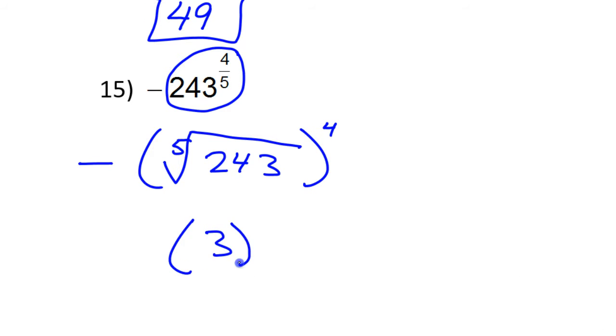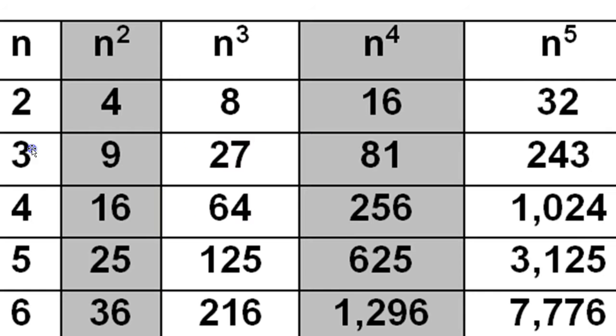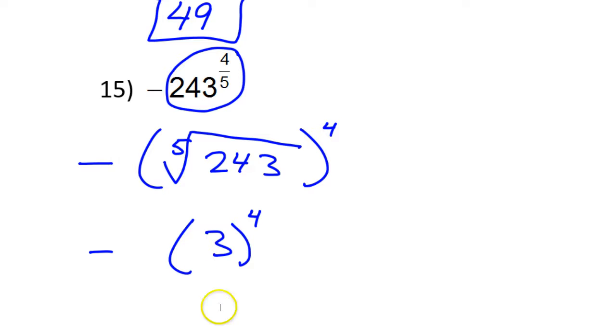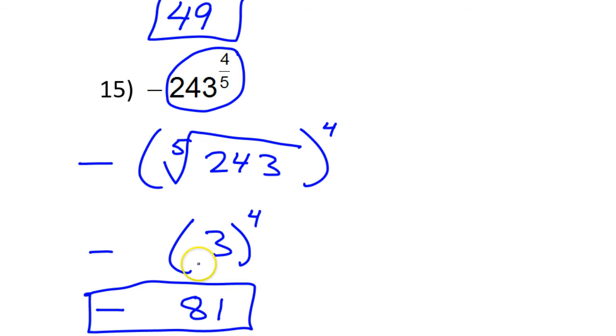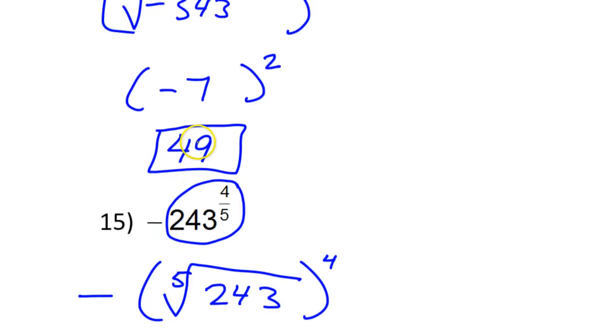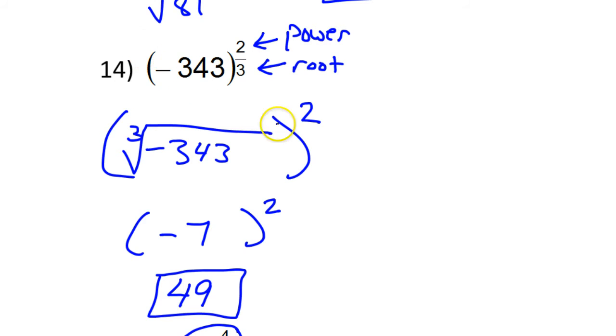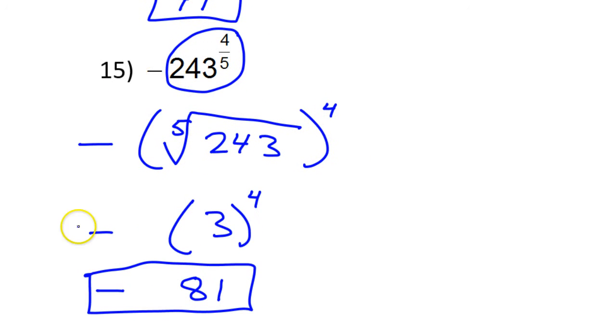So that means I'm going to have 3 to the 4th power with the negative way out front. Now 3 to the 4th power is 81. So that means my final answer will be negative 81. Okay, one more time. With that negative, since it's not in parentheses, the way this one was, that negative just stays out front and does not get involved in the rest of the problem.